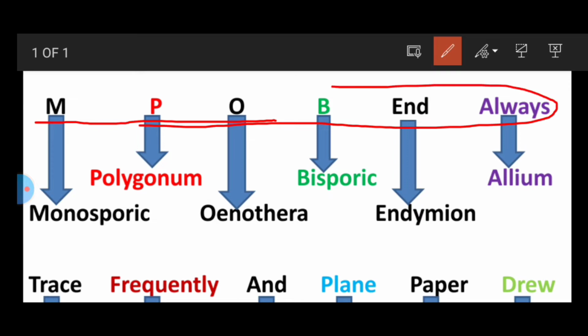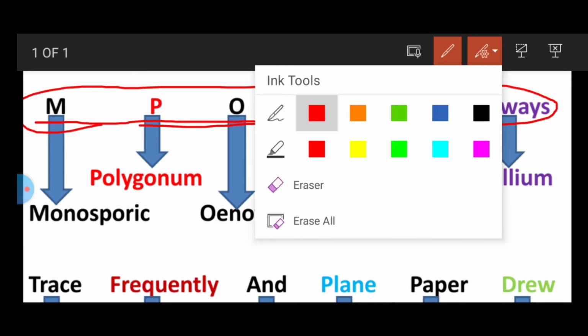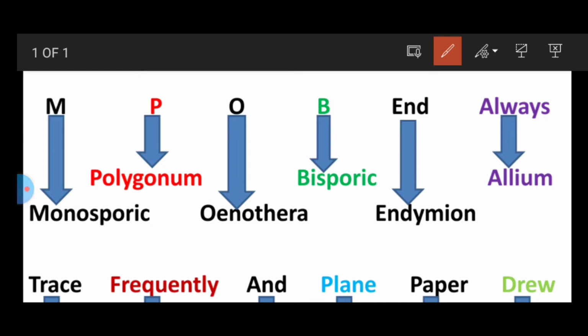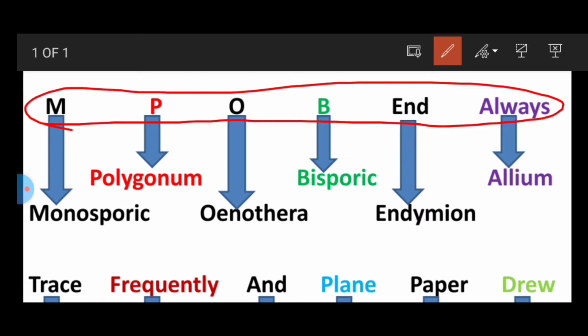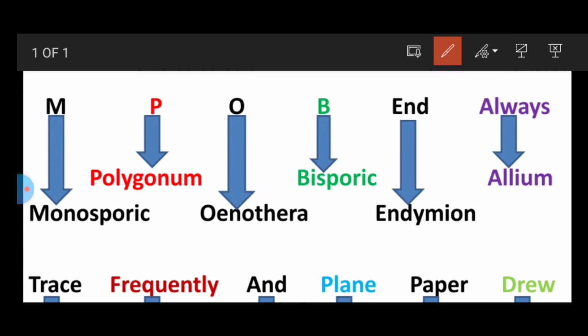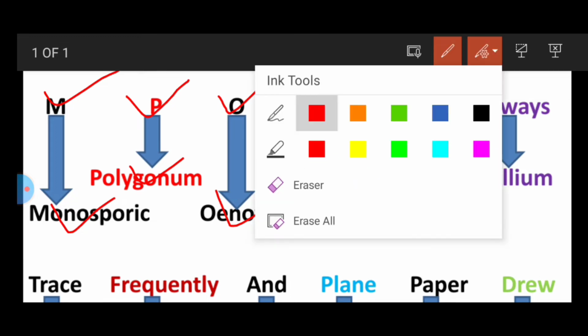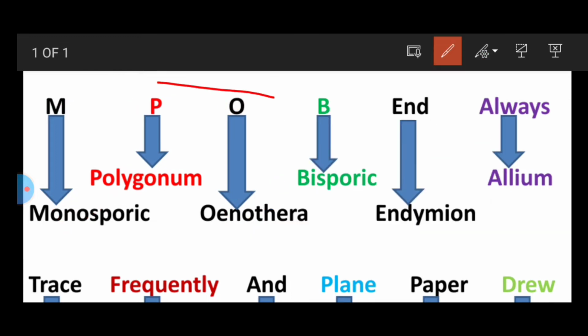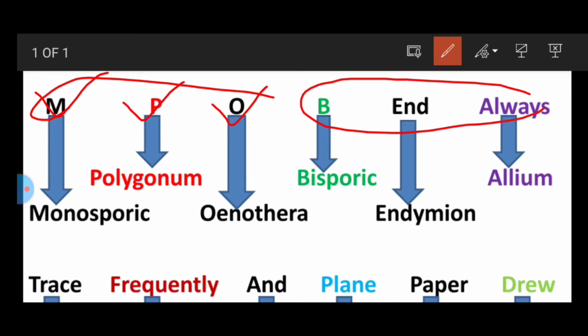MPO bend always. MPO means someone whose name is MPO. He is bend always. Clear? Listen to what this means. M stands for monosporic type of embryo sac. Examples: P is polygonum, O is oenothera. So polygonum and oenothera, these two are examples of the monosporic embryo sac. MPO bend always.